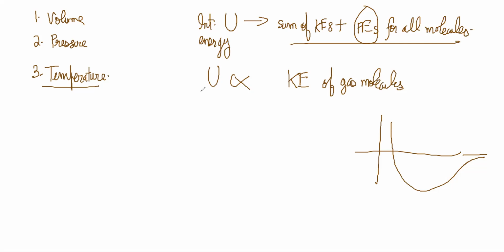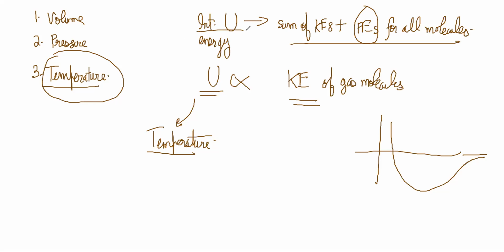This internal energy is directly measured by temperature. We say that a body at a higher temperature has more internal energy and more kinetic energy. So temperature is again measuring the overall internal energy of the system. Temperature is not measuring the internal energy of one molecule. It's measuring the average kinetic energy of the overall system.